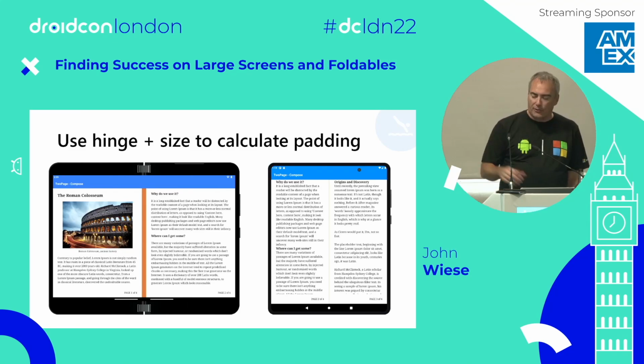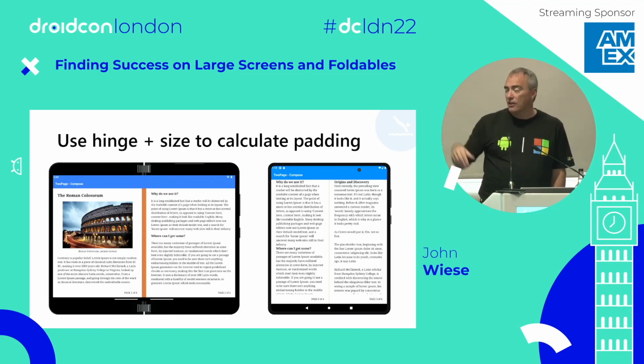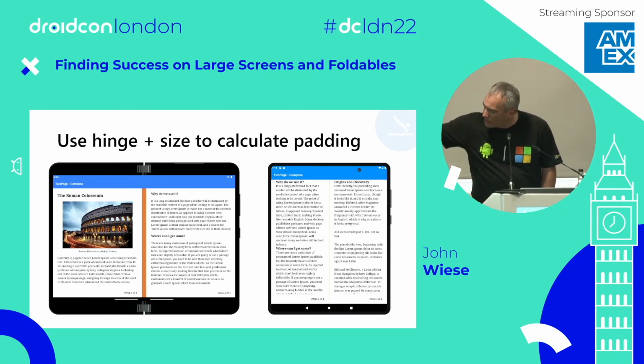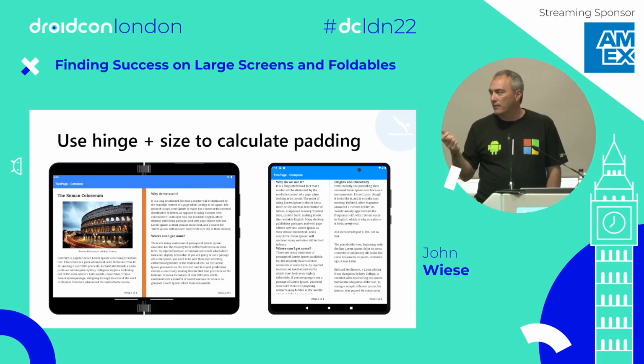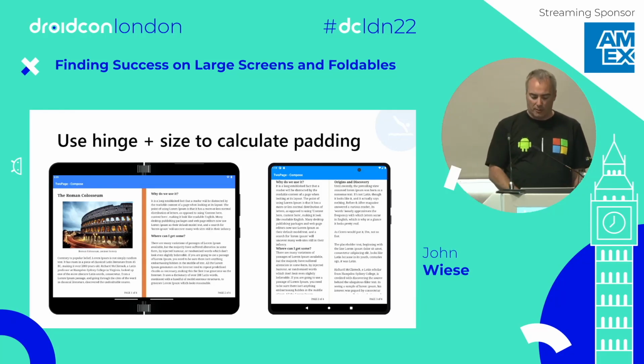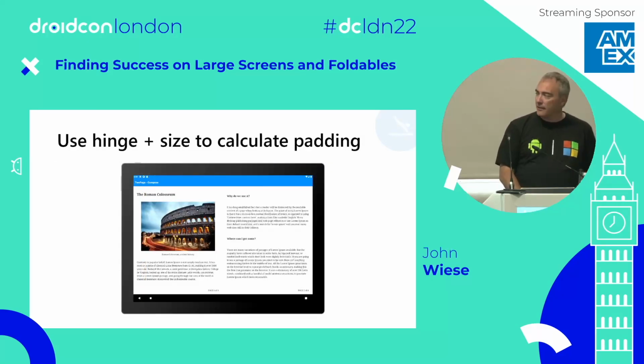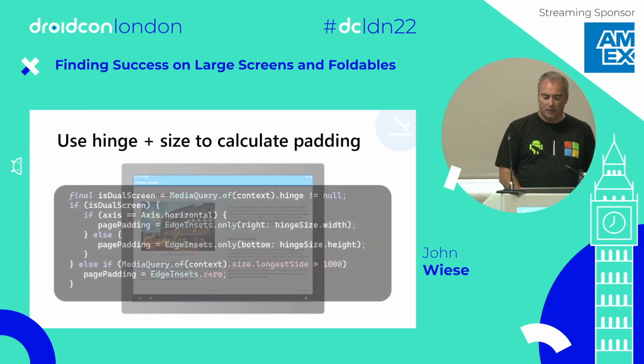and then base it on that. So what they're doing here is they've determined on the left one, there's a hinge. We're going to add some padding between the pieces of content to make it lay out better and avoid that hinge when we're going across the app. On a smaller device like the Fold, there's a thin orange line there you might be able to see. So they're just making it smaller. They're still giving a little bit of padding, but obviously there's nothing obscuring it, so they don't have to worry about it. On a large screen like a tablet, there's really nothing to worry about at all, so there's no extra padding being taken into account.